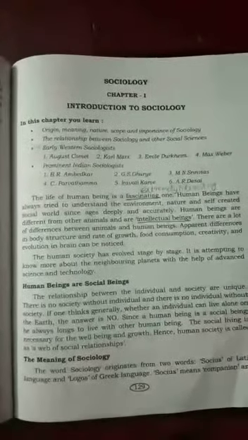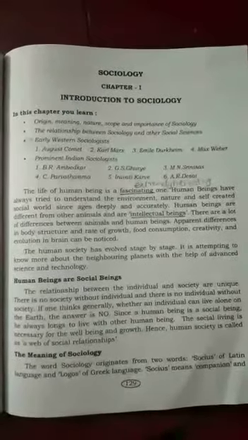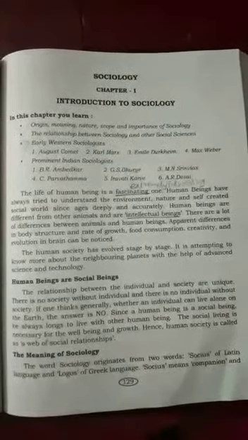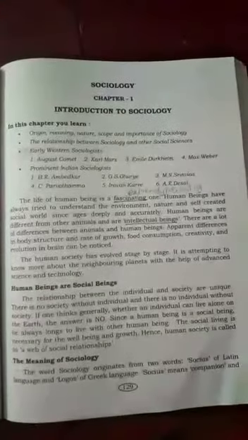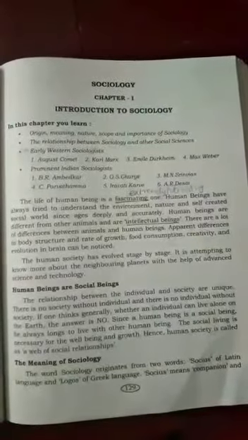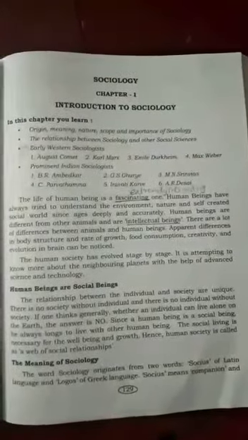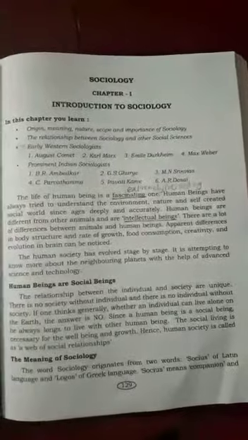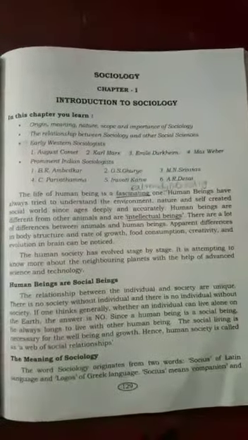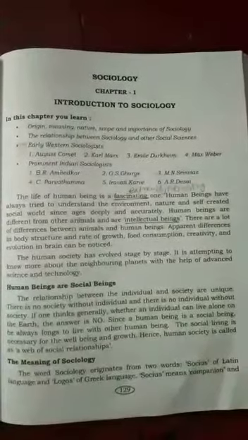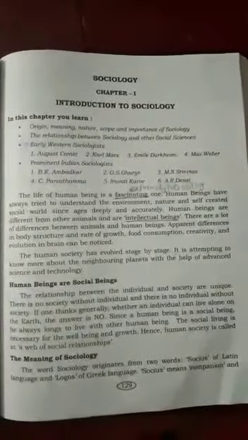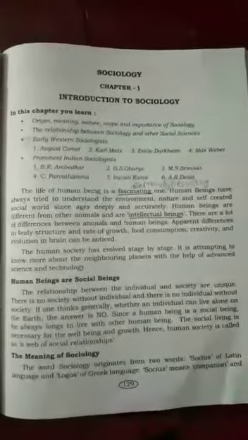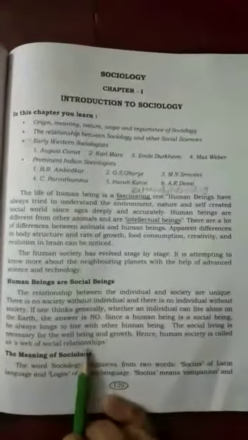If one thinks generally whether an individual can live alone on the earth, the answer will be no. Since a human being is a social being, he always longs to live with other human beings. One person alone cannot live on this earth; he wants to adjust his life with other human beings. Social living is necessary for well-being and growth. Hence, human society is called a web of social relationships. So what is human society called? A web of social relationships.